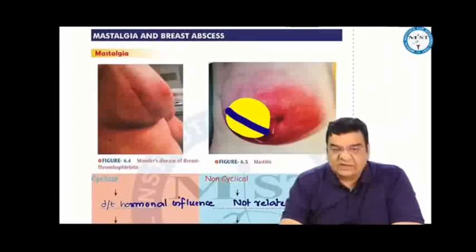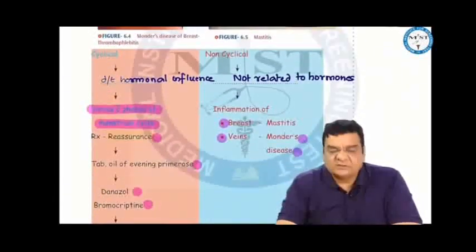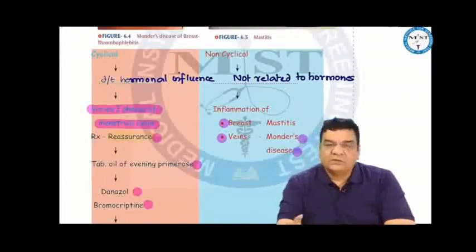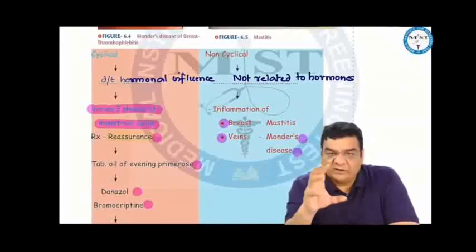If we take a look at mastalgia, it is of two types inside: cyclical and non-cyclical mastalgia. Cyclical is related to the menstrual cycle, related to hormonal influence. Non-cyclical is not related to the monthly cycle, not related to hormones. Cyclical mastalgia is more commonly seen in young females, especially in the 15, 20, 25 years age group, when the body or the breast is trying to adapt to changing levels of hormones.